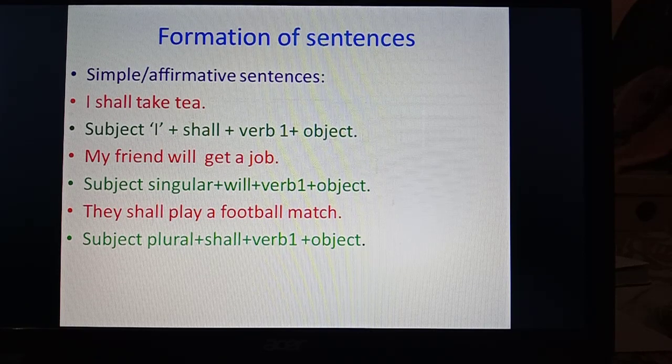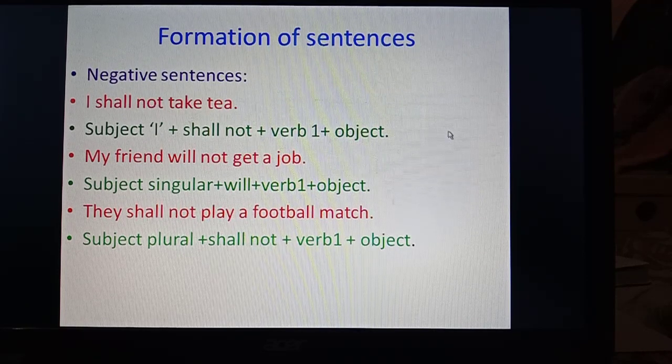Now negative sentences. It is very easy to convert simple sentences into negative sentences. Just not is to be added after shall or will, and they will become negatives. So see, I shall not take tea. Shall not after subject I, verb's first form plus object.